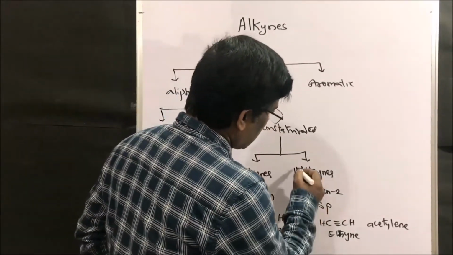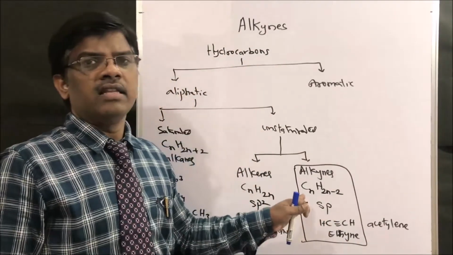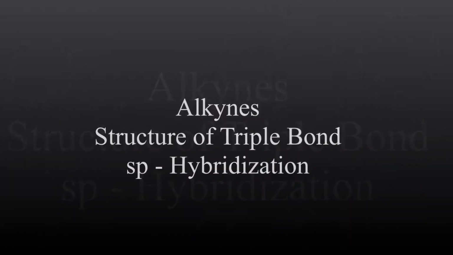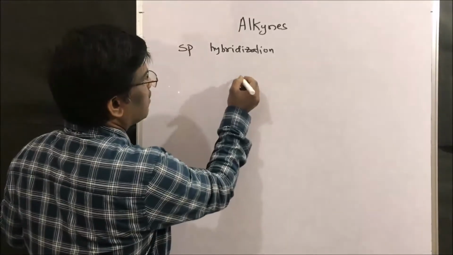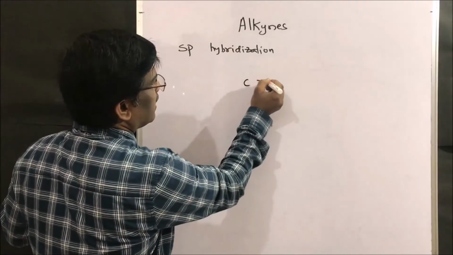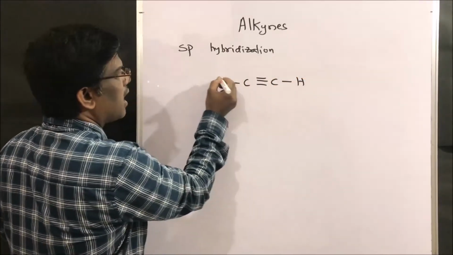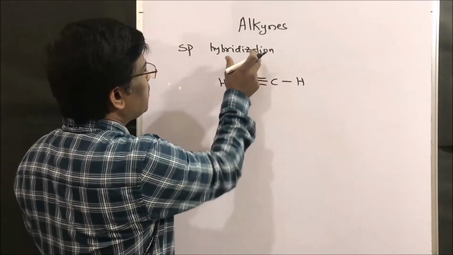Today we are going to learn about alkynes, their preparation and their chemical properties. Alkynes have sp hybridization. Let us take the molecule acetylene, with a carbon-carbon triple bond. In acetylene we have sp hybridization.